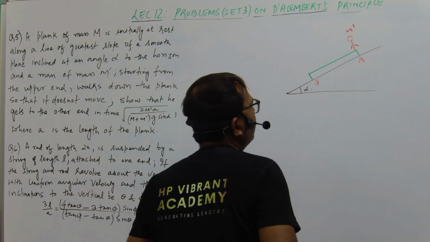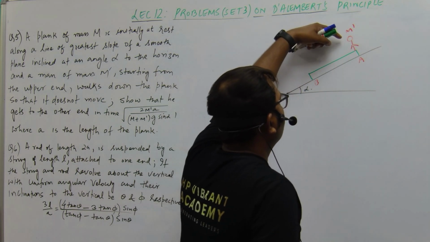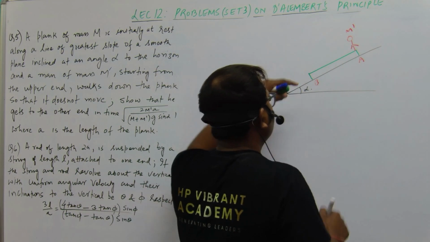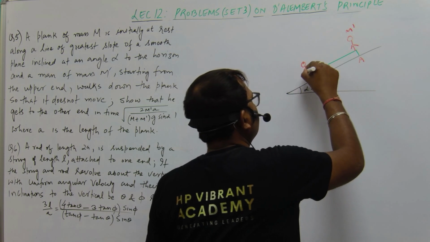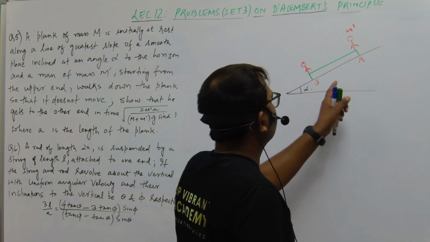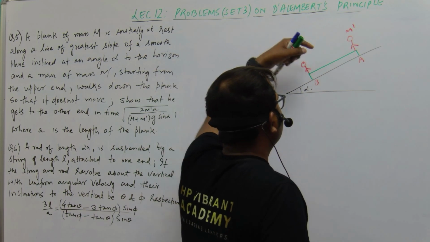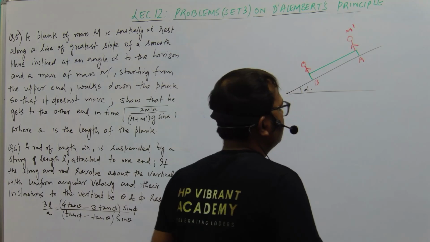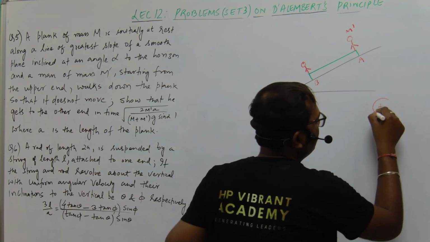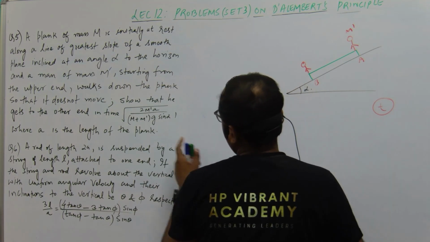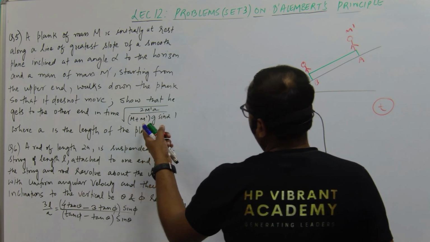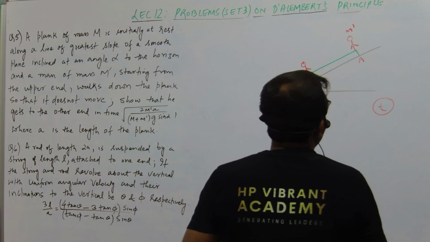We have to find the time taken by this man to reach point B. This is the final position of this man. Let us consider this time is t. This t we have to find, and t is equal to this expression: 2 m dash a upon (M plus m dash) into g sin alpha. Let us find this.